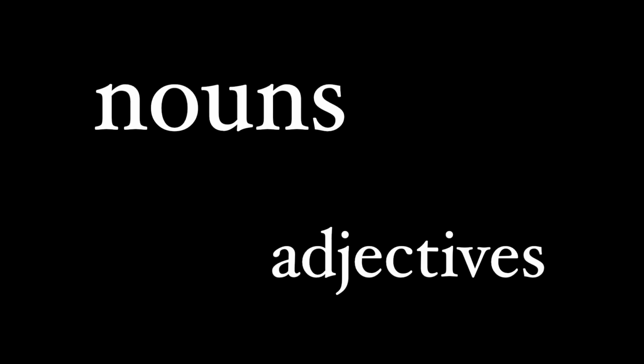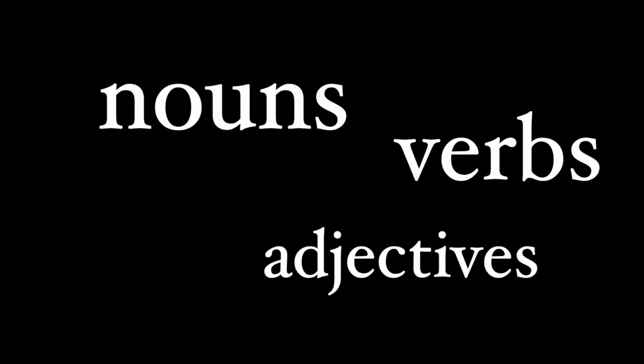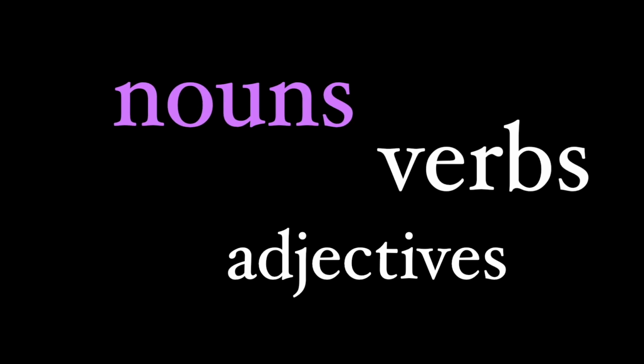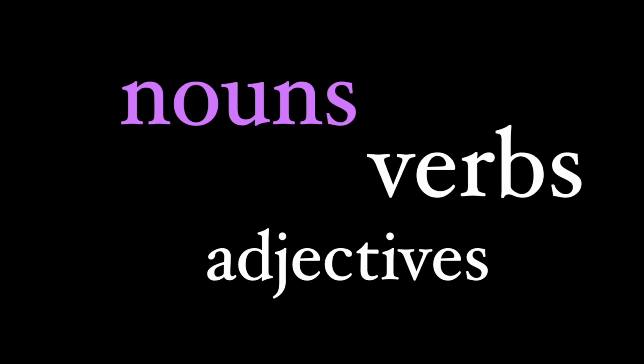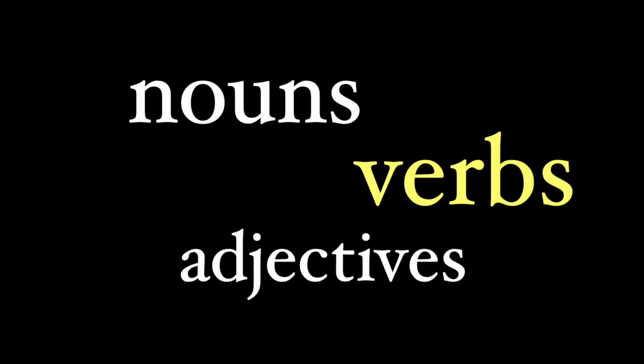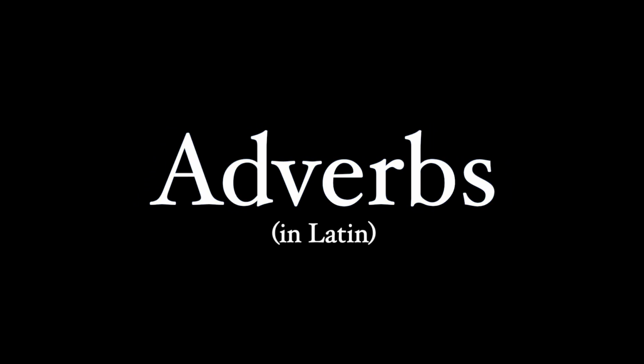Words. We've got a lot of different types of words in Latin and English for that matter. And how's that for a good general intro? See, there's nouns, adjectives, verbs. These are probably the most important parts of speech in both languages. Nouns are usually described as people, places, and things. Adjectives are words that describe nouns, and verbs are actions. In this video, I'm going to tell you about adverbs, both how they are formed and how they work in Latin.